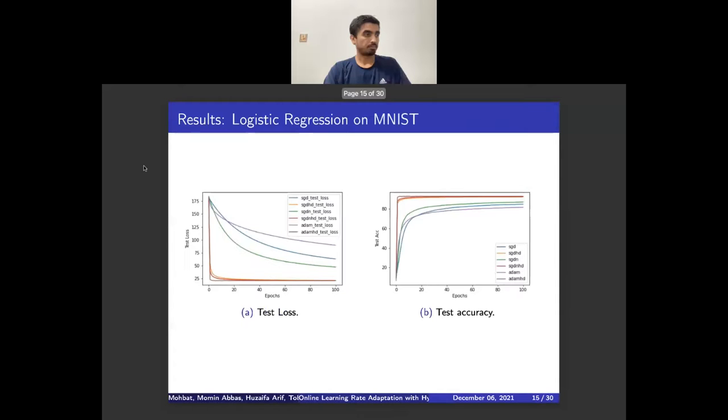So let's look at the result of hypergradient descent on logistic regression. This is a very simple machine learning model, with a very simple dataset, MNIST. There are 6 optimizers we have: SGD, SGD with Nesterov, and Adam, and their hypergradient versions. And we can see right there, the purple, the blue, and the green lines are Adam, SGD, and then SGDN.